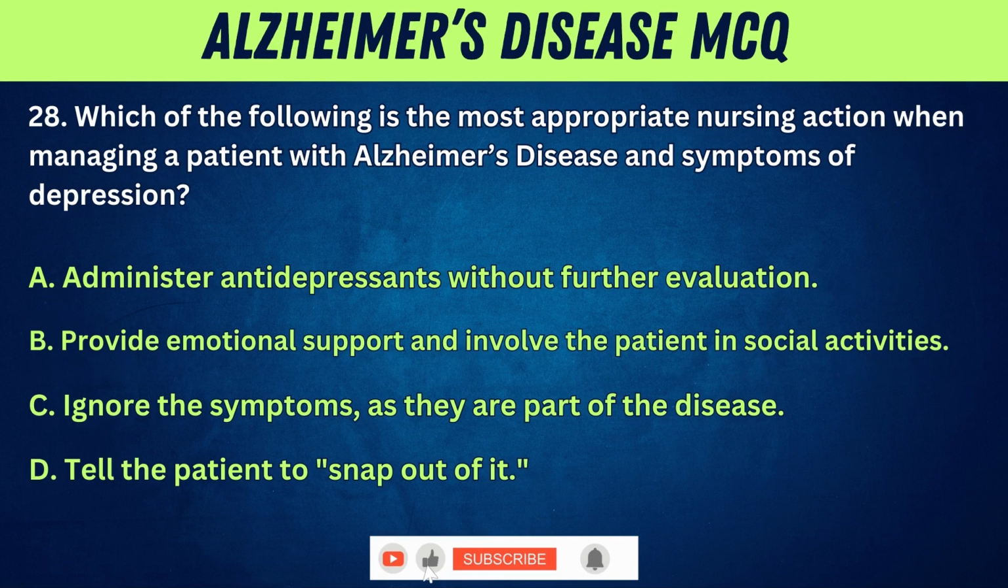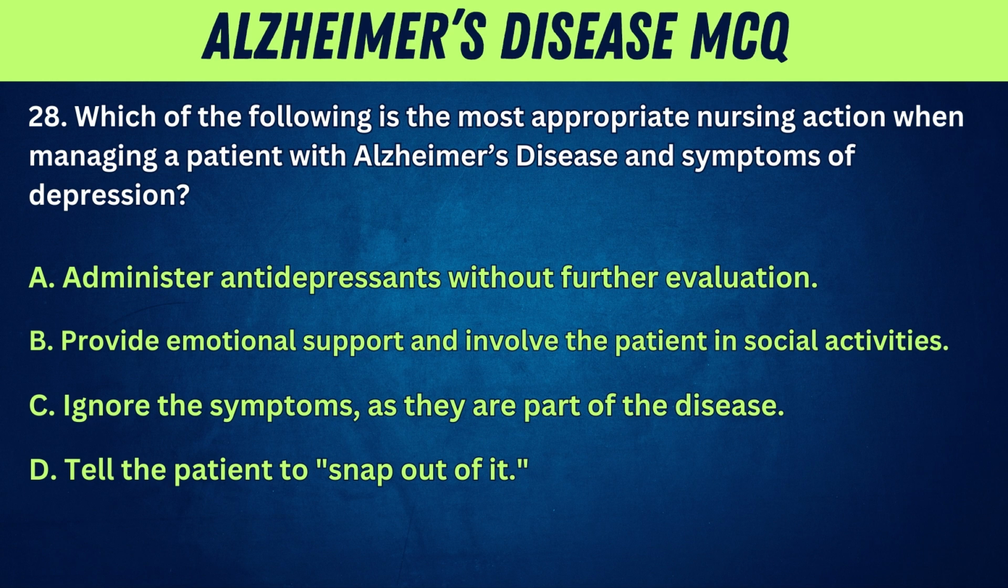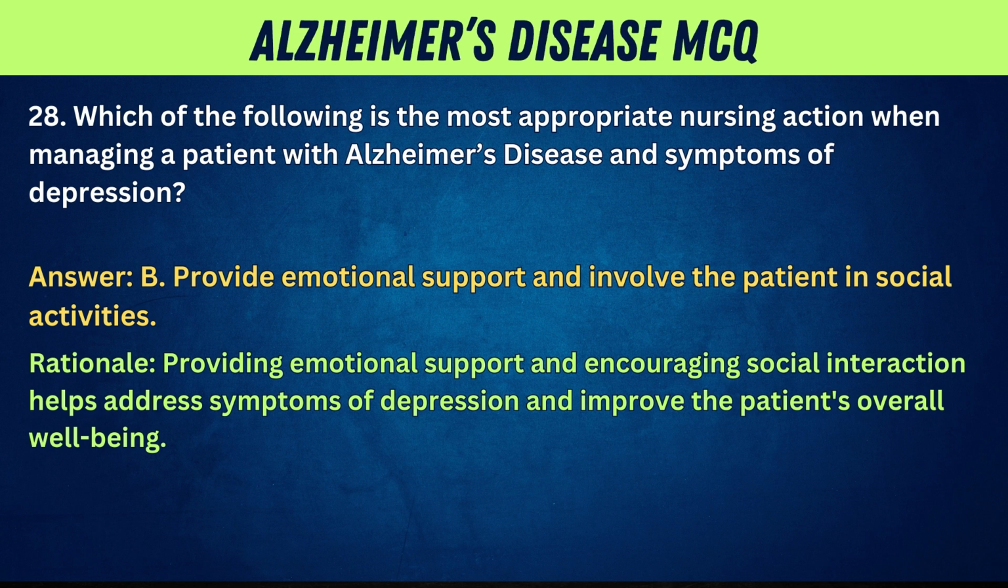28. Which of the following is the most appropriate nursing action when managing a patient with Alzheimer's disease and symptoms of depression? A. Administer antidepressants without further evaluation. B. Provide emotional support and involve the patient in social activities. C. Ignore the symptoms as they are part of the disease. D. Tell the patient to snap out of it. Answer. B. Provide emotional support and involve the patient in social activities. Rationale. Providing emotional support and encouraging social interaction helps address symptoms of depression and improve the patient's overall well-being.